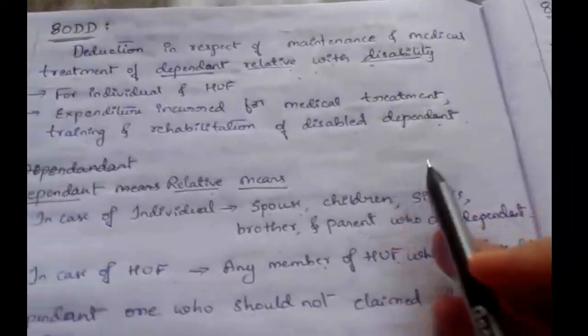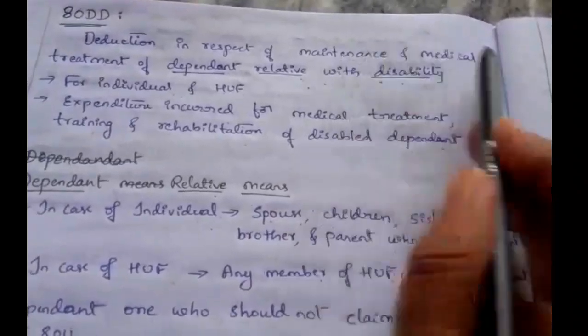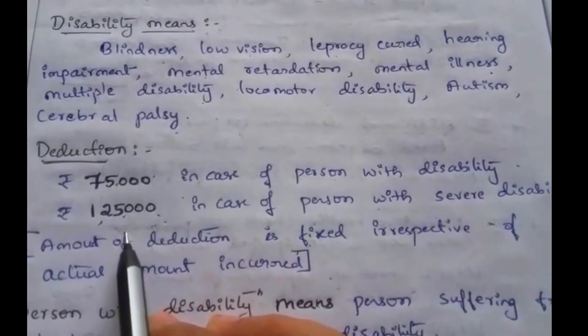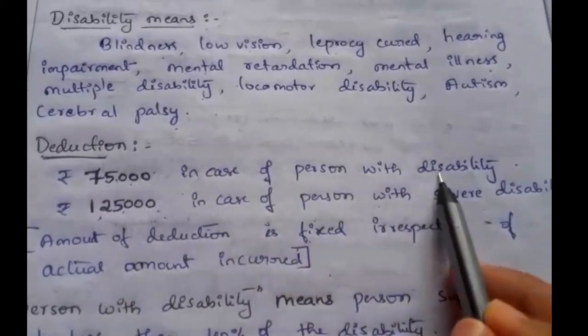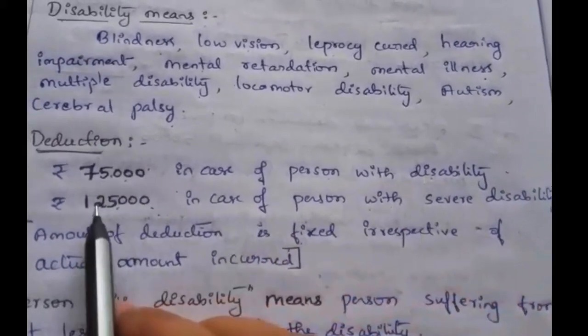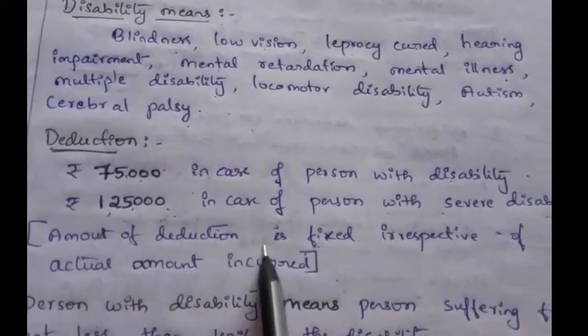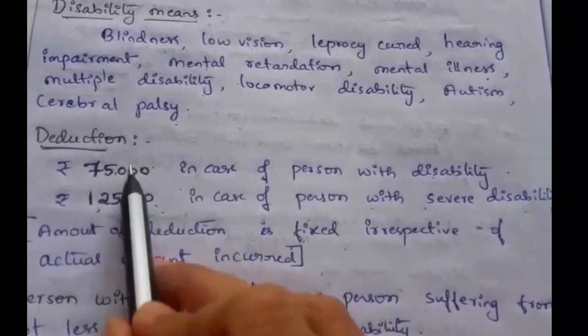So for a dependent relative with disability, medical treatment deduction is under section 80DD. The condition for the deduction is rupees 75,000 or 1,25,000: 75,000 in case of a person with disability, 1,25,000 in case of a person with severe disability. So the amount of deduction is fixed here. We have to take the fixed amount.